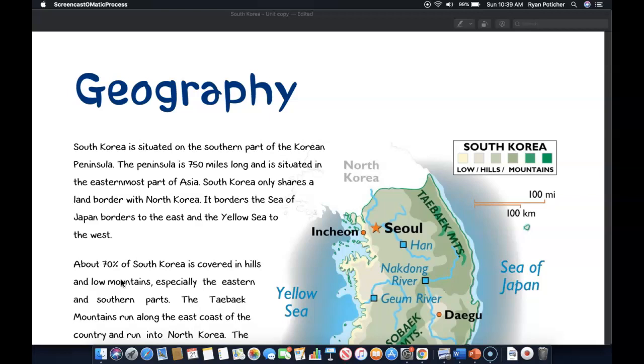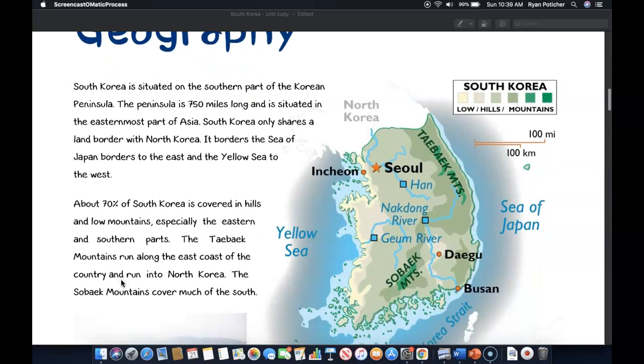Geography. South Korea is situated on the southern part of the Korean peninsula. The peninsula is 750 miles long and is situated in the easternmost part of Asia. South Korea only shares a land border with North Korea. It borders the Sea of Japan to the east and the Yellow Sea to the west.